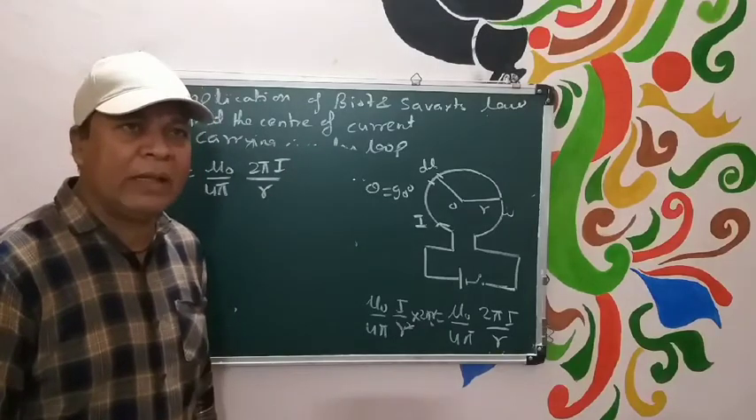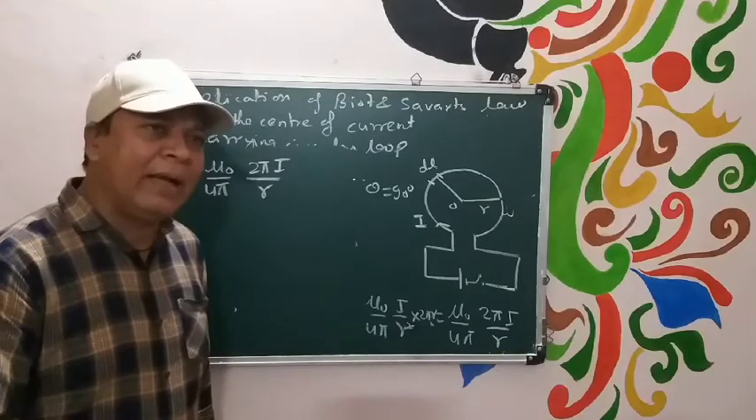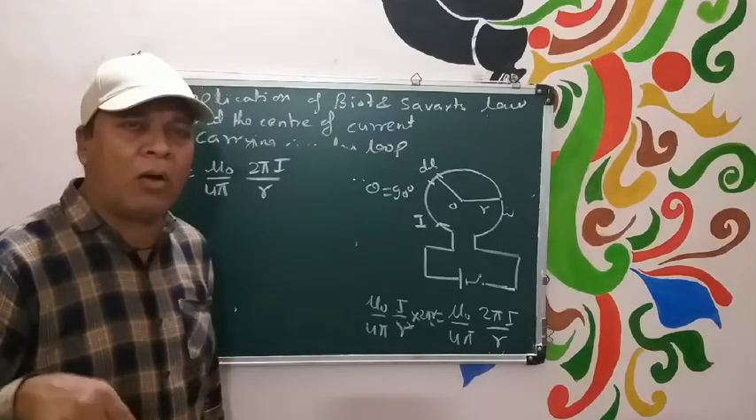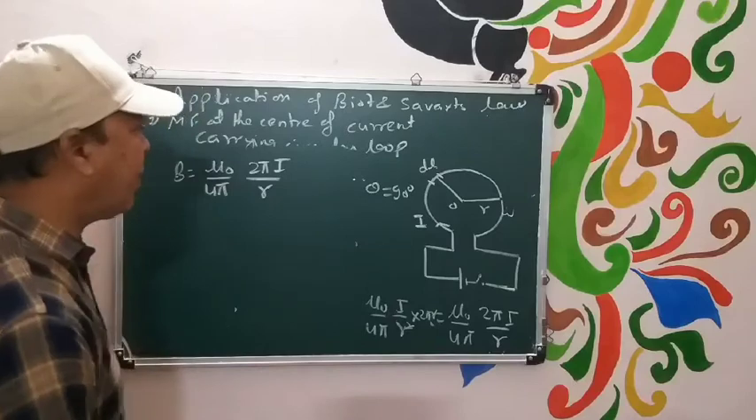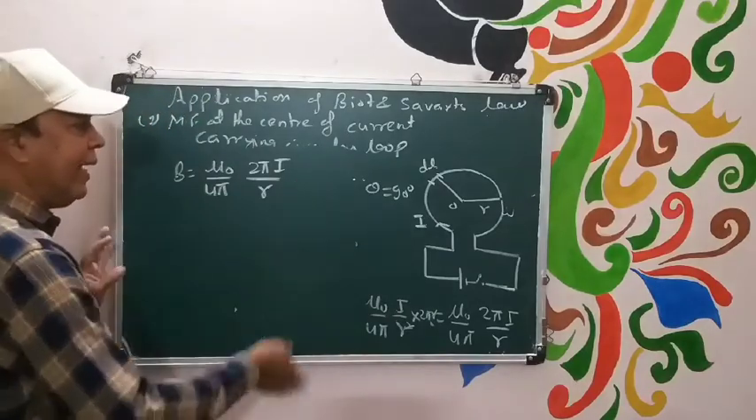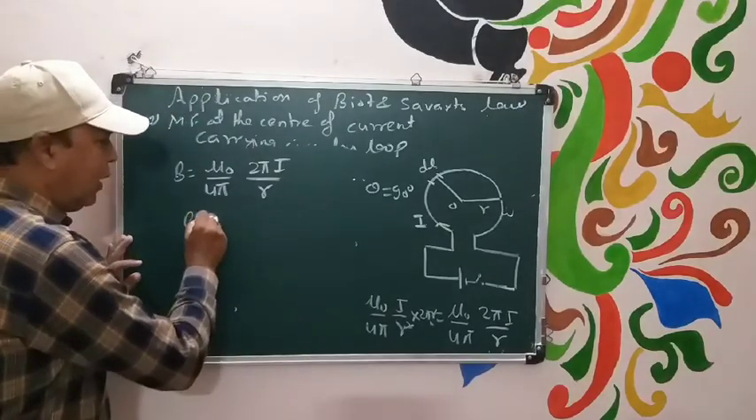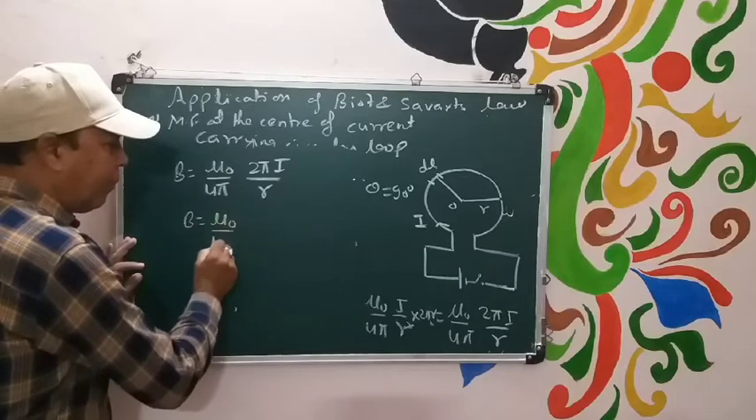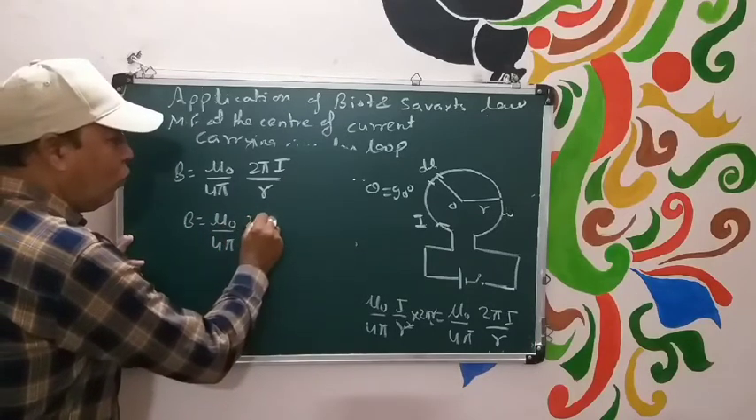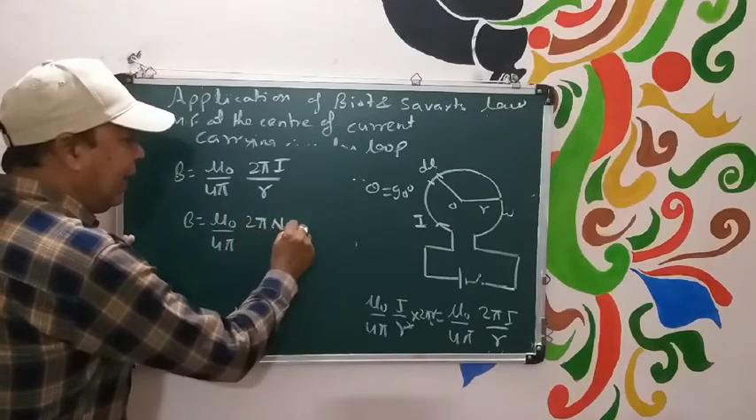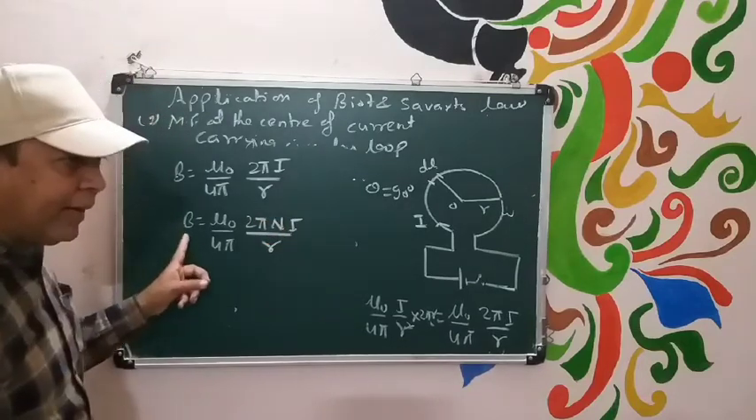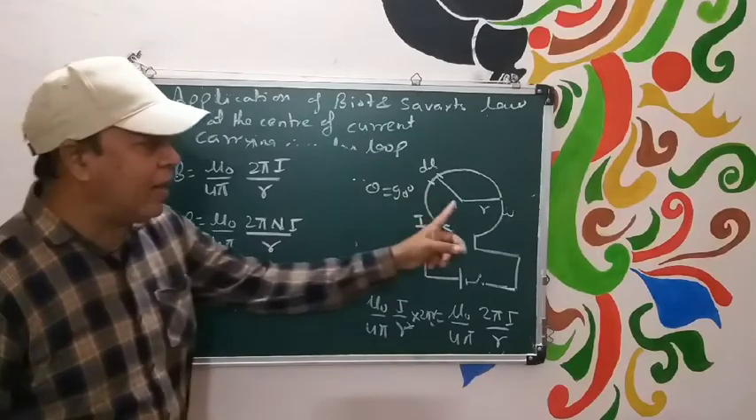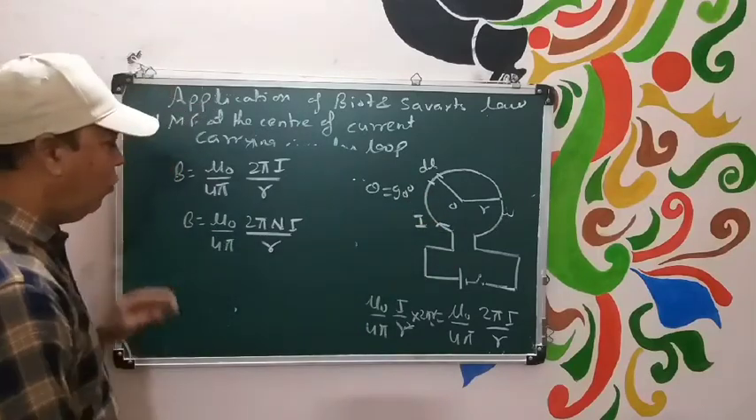Suppose we want to take a coil. A coil may contain a large number of circular loops. Suppose the number of loops in the coil is n. So this formula may be written as mu naught upon 4 pi, 2 pi Ni divided by R. This is the magnetic field at the center of a current carrying loop.